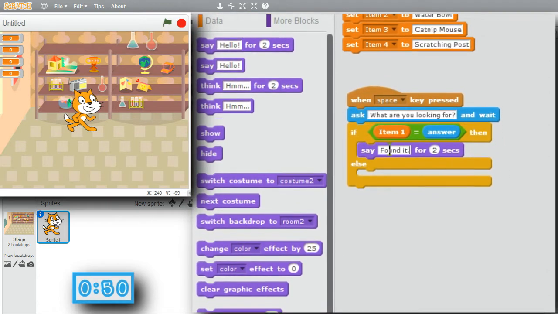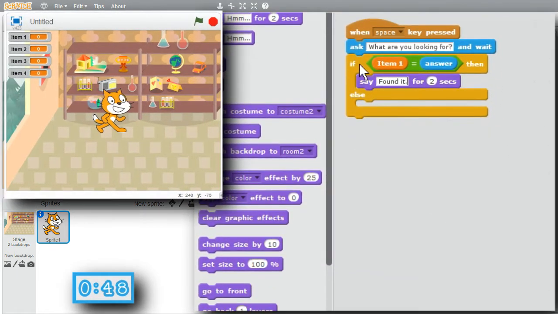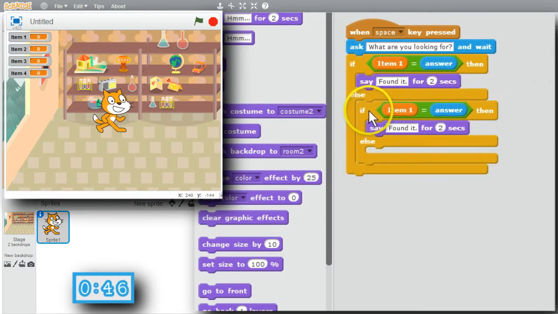Now I need to look at the other items. I'll copy. Need 2 more. Copy both of these.